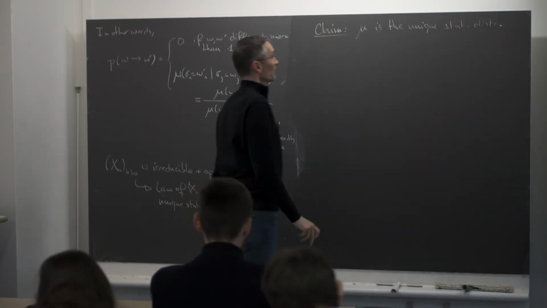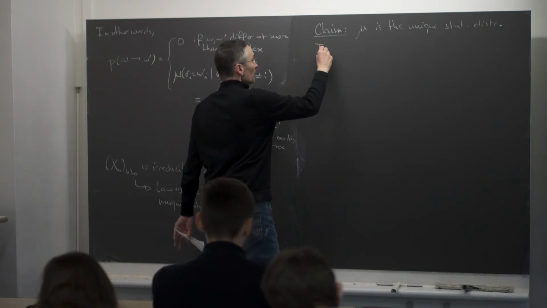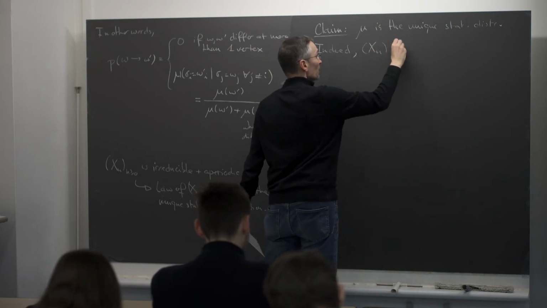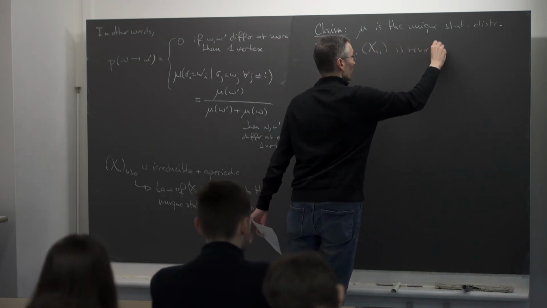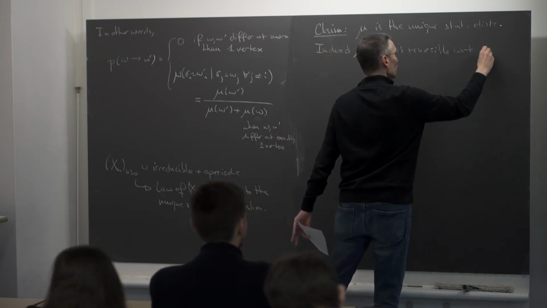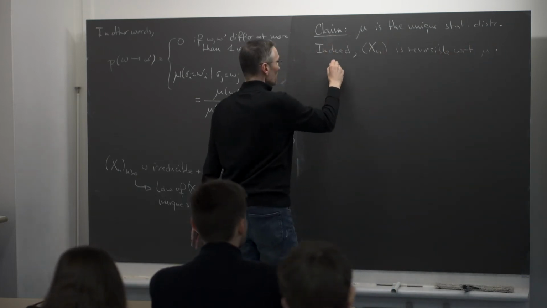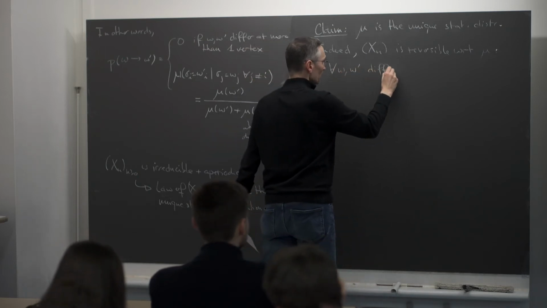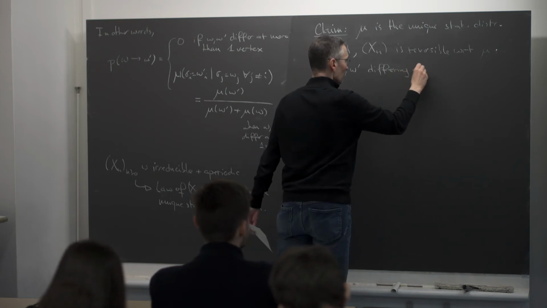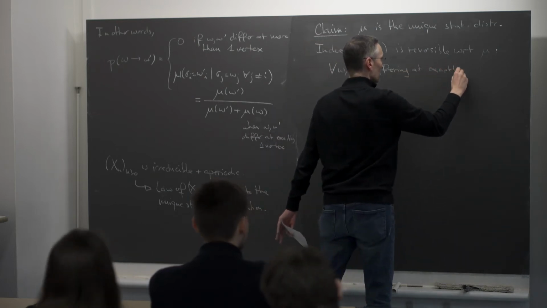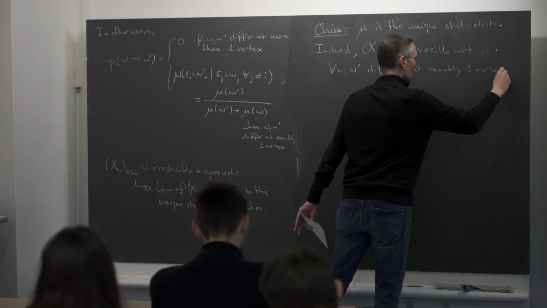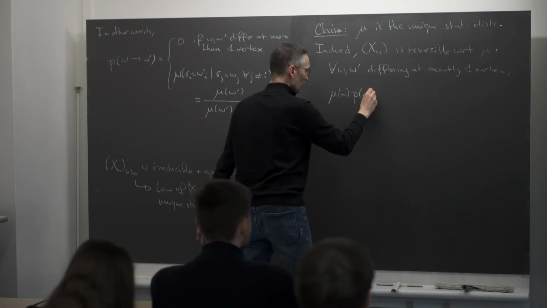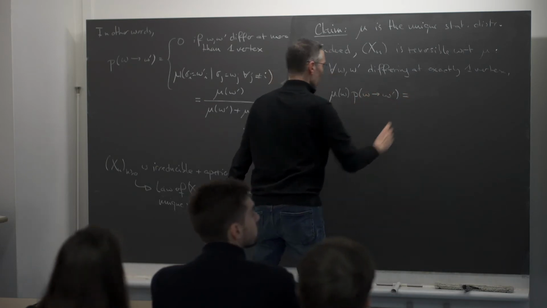of the chain. And it's very easy to check because in fact the Markov chain X_n is reversible with respect to mu. Indeed, if you take any pair of configurations omega and omega prime differing at exactly one vertex, then mu of omega times the probability of going from omega to omega prime, this is given by what?